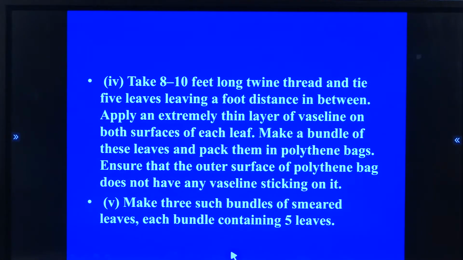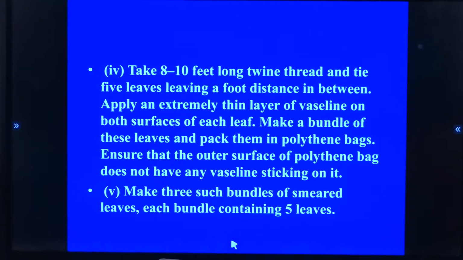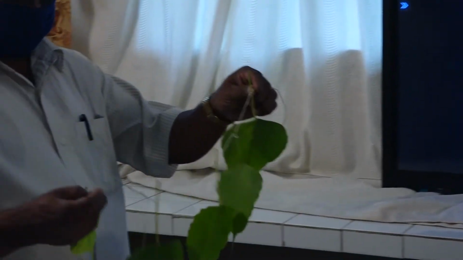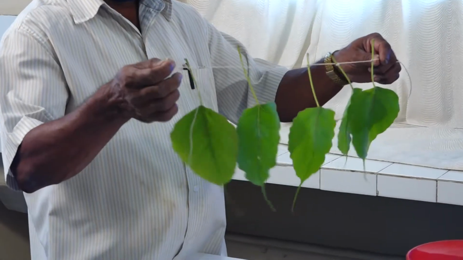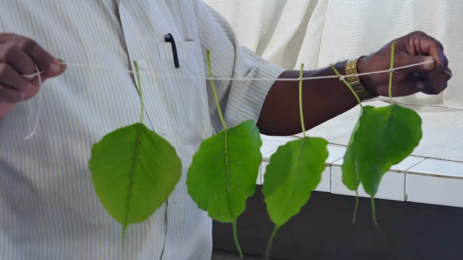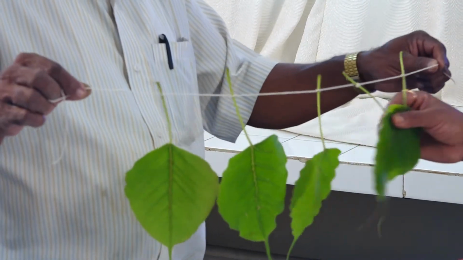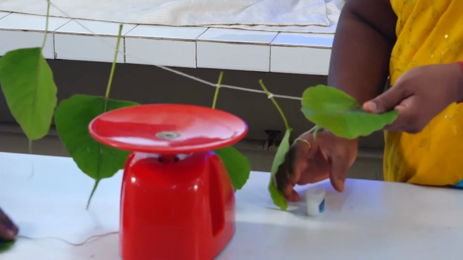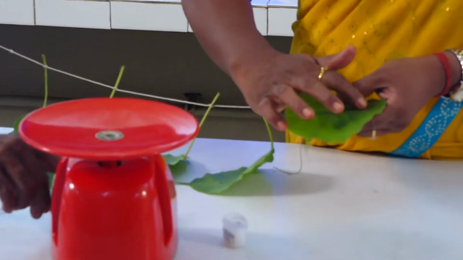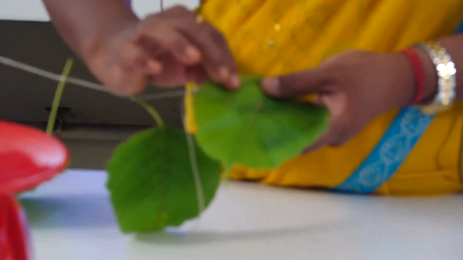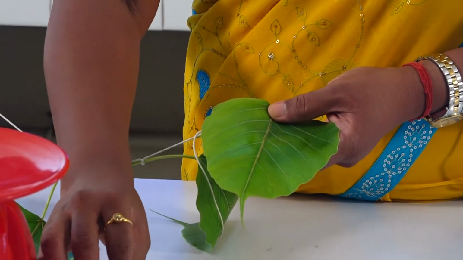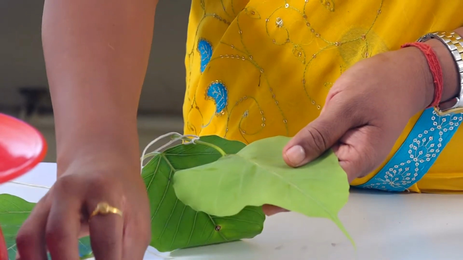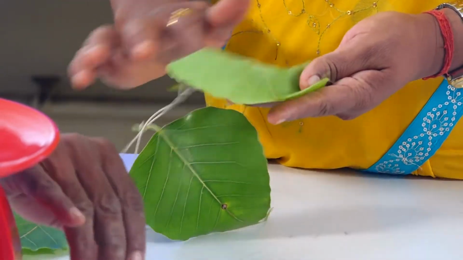Having taken this surface area, next we take the twine and thread it. Nearly 5 leaves we thread with the help of the twine, leaving a foot's distance in between. Next, we apply a thin layer of Vaseline on both surfaces of these leaves.